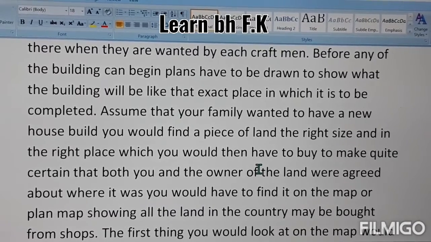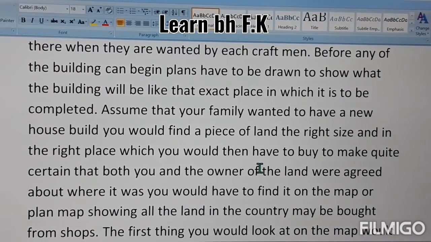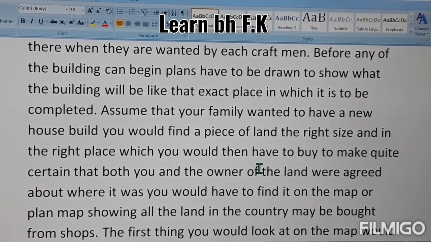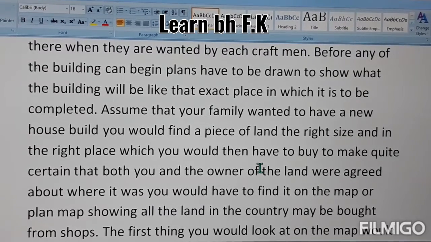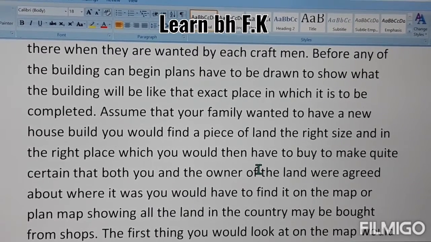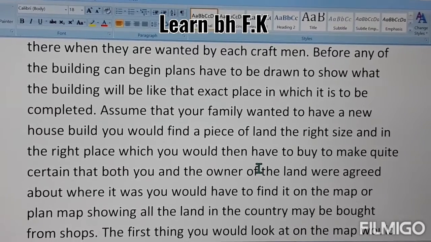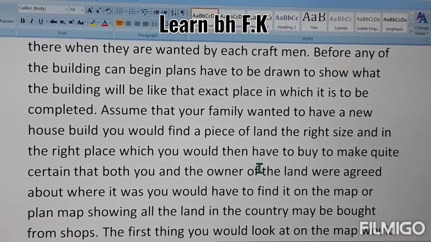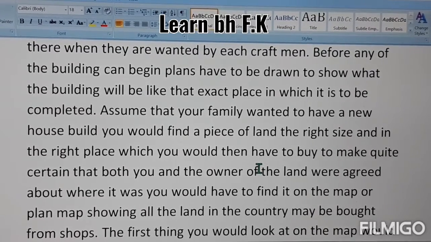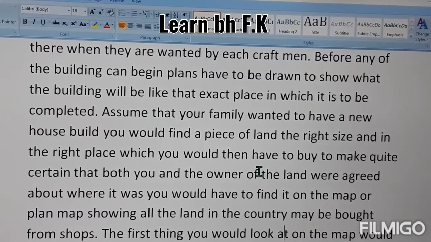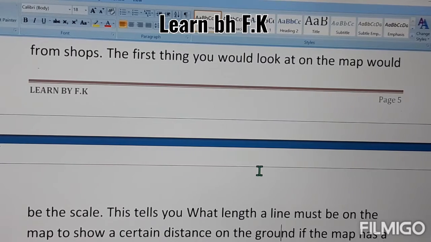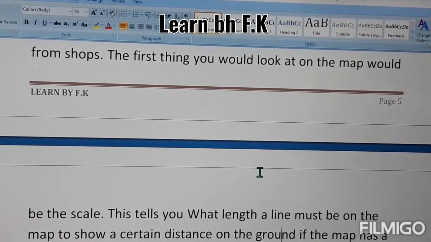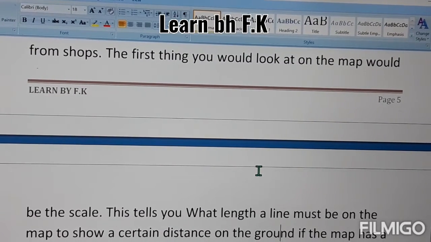Before doing these things, you have to write on a paper. First of all, the thing is the map. What is a map? Every plot has a map which shows you the land in that particular area that you want to buy. So the first thing you would like to look at on the map would be the scale. Every map has a scale, and this is not a normal scale, this is a different scale.